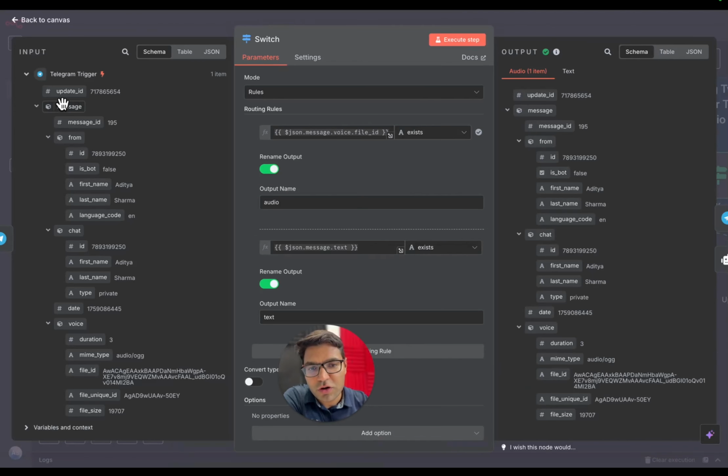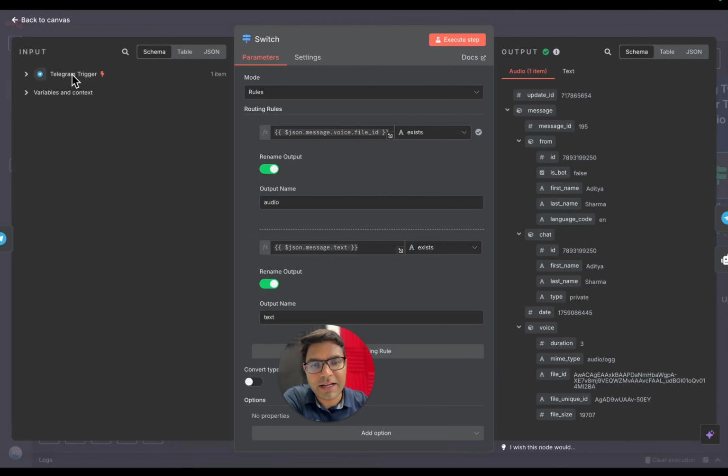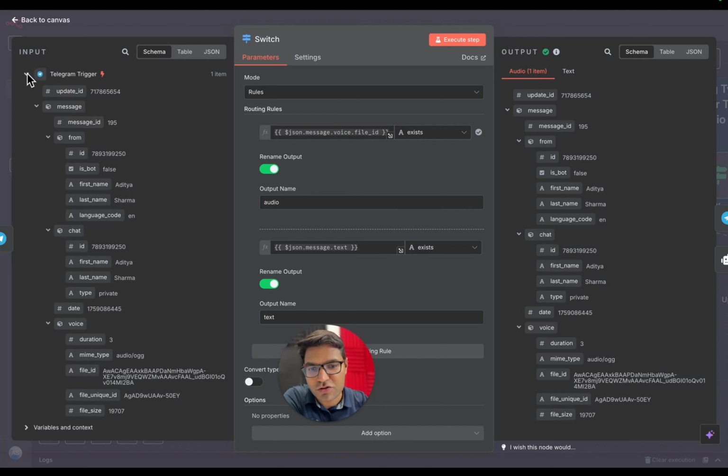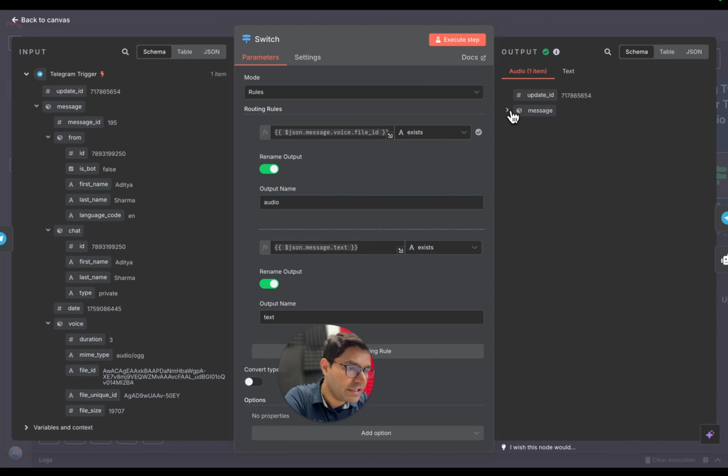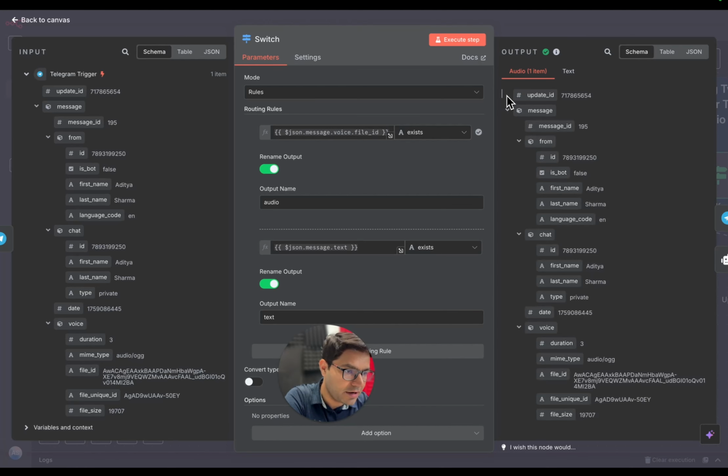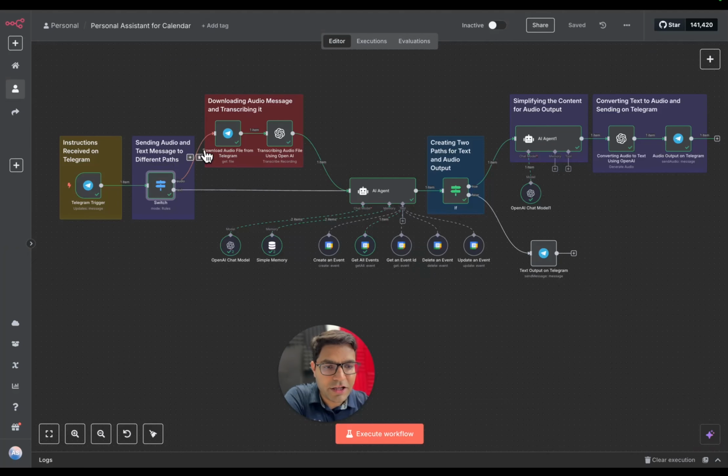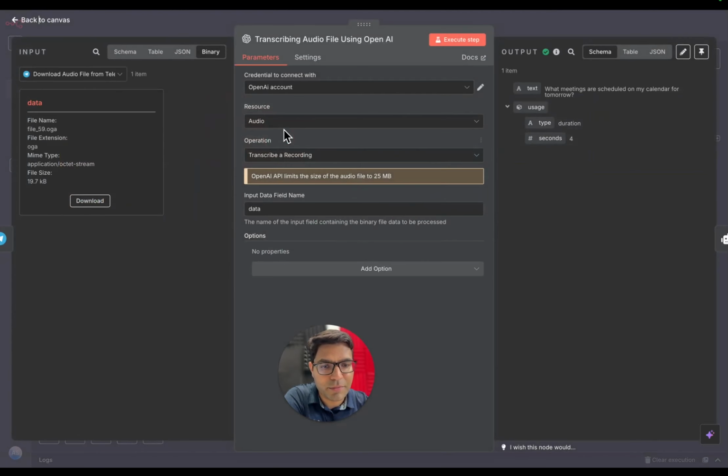As you can see on the switch node, on the input side, we are getting all the fields which were the output of the Telegram trigger node. You can simply click on this drop down to see which fields are coming in. Similarly, on the right hand side, you will be able to see the outcome of this switch node, and all the fields over here. Similarly, you'll be able to see input and output data for each node by clicking on that particular node.